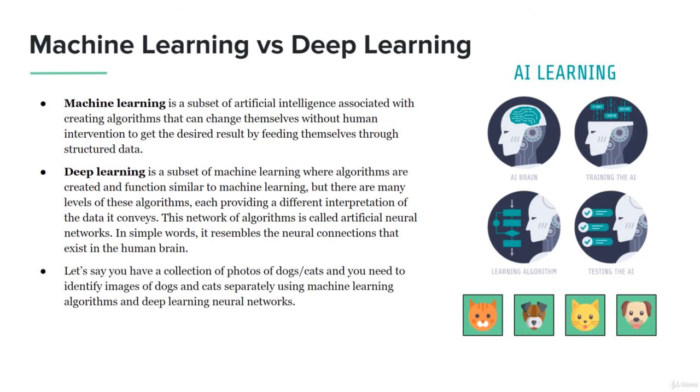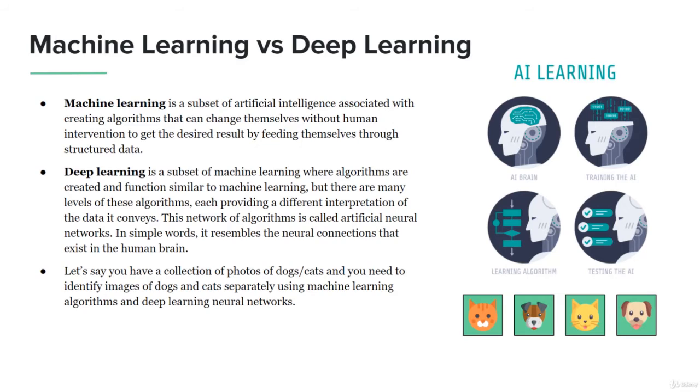Let's say that you have a collection of photos of dogs and cats, and you need to identify the images of the dogs and the cats separately using machine learning algorithms and deep learning neural networks. In the example we went through in the previous lesson on machine learning, we understand that we can use machine learning to designate the different dogs and the different cats, and identify those images with a certain set of data structure.